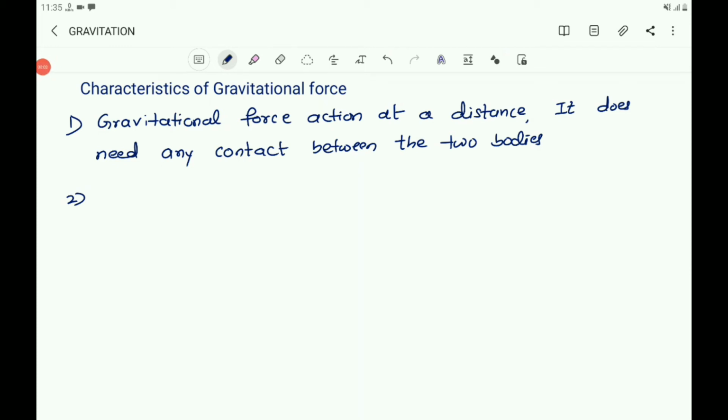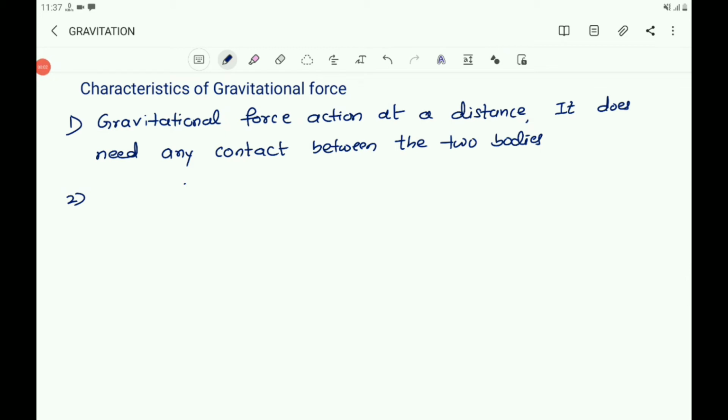Gravitational force is an inverse square force because it is inversely proportional to the square of the distance between the two bodies. As the distance between the objects increases, the gravitational force decreases.